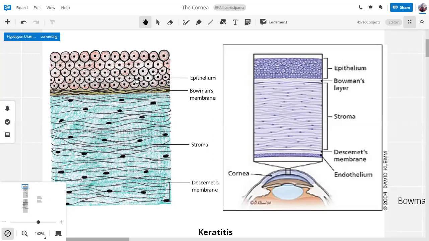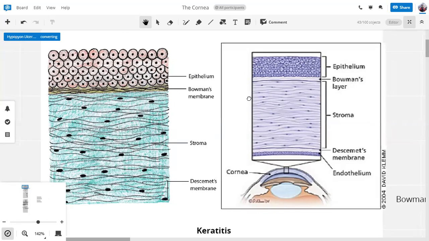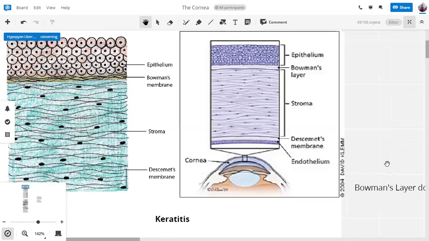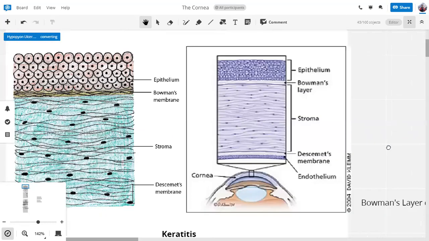The second thing is that this is the Bowman's membrane. It's a membrane which separates the stroma from the epithelial cells. And this Bowman's membrane, you have to remember, it's a high yield point that it does not regenerate. What is the implication of this? We will discuss it later on.